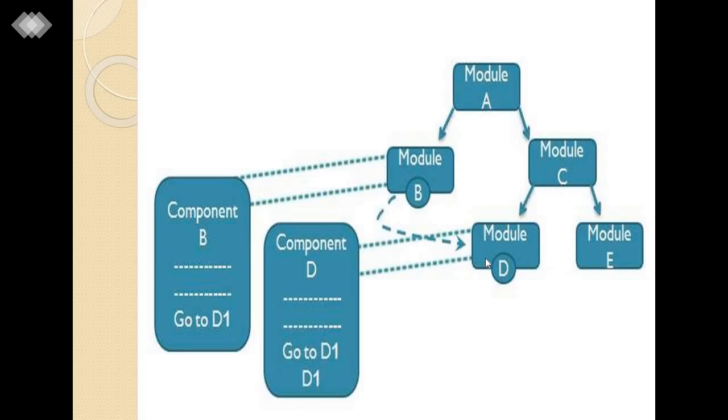B is involved with D, and module B contains some components, and how they are related with D also. So it is a diagram where you can easily understand the module interaction or sharing of components, how they are interdependent with each other and how they are not interdependent.